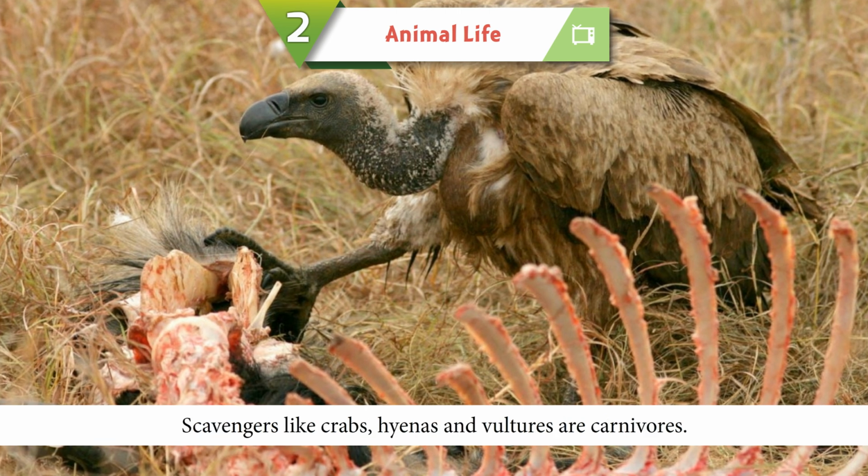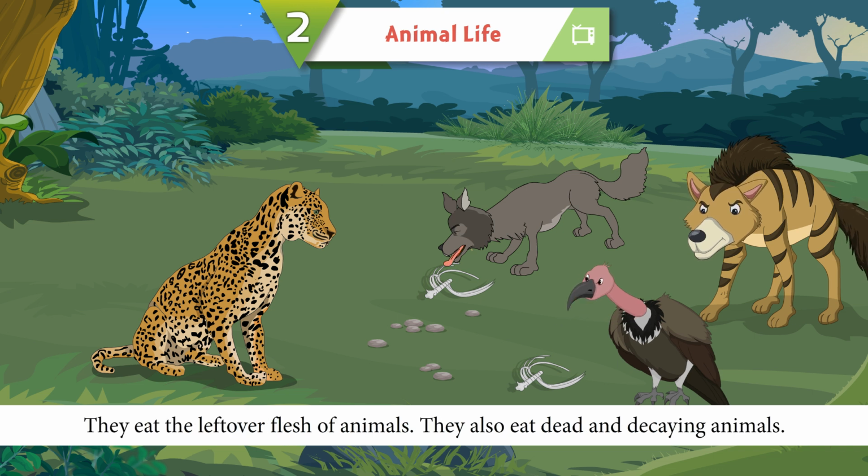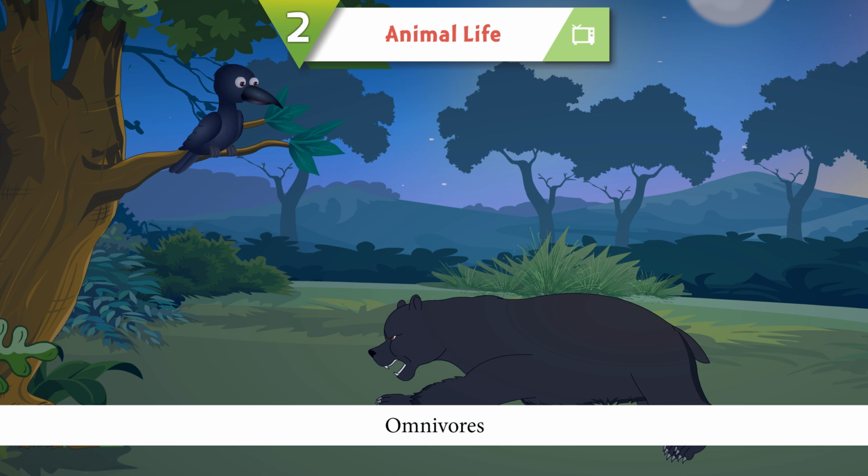Scavengers, like crabs, hyenas, and vultures, are carnivores. They eat the leftover flesh of animals. They also eat dead and decaying animals.